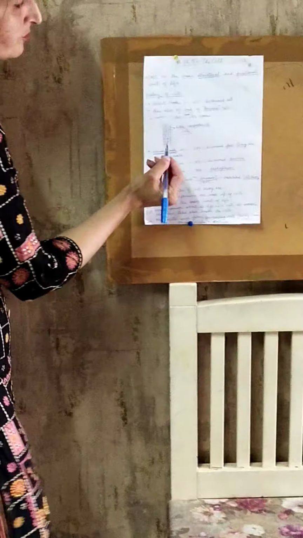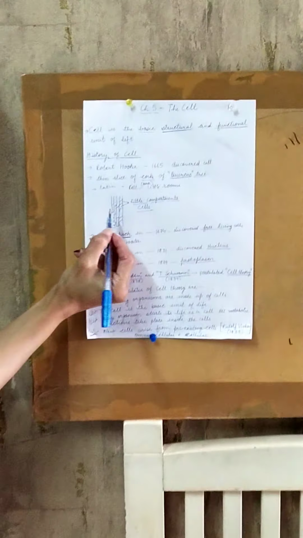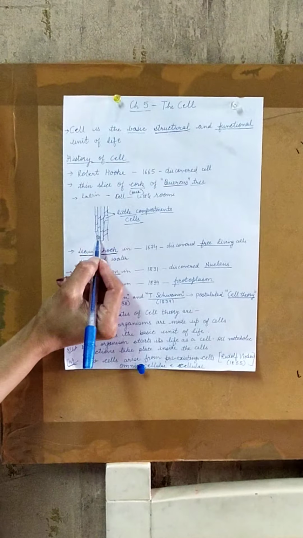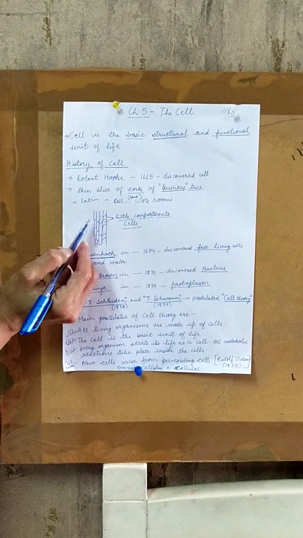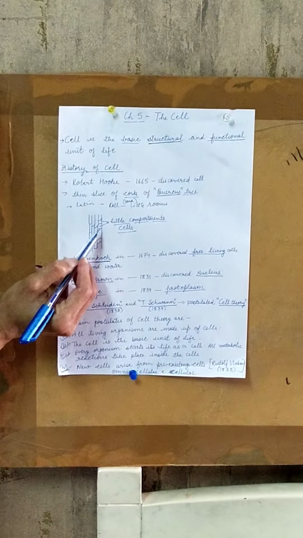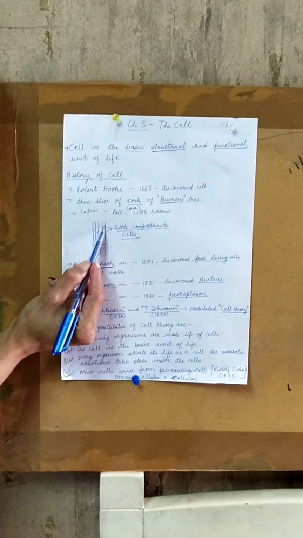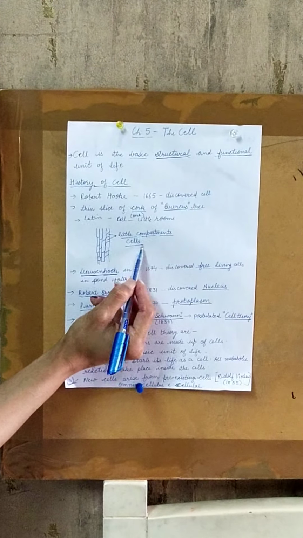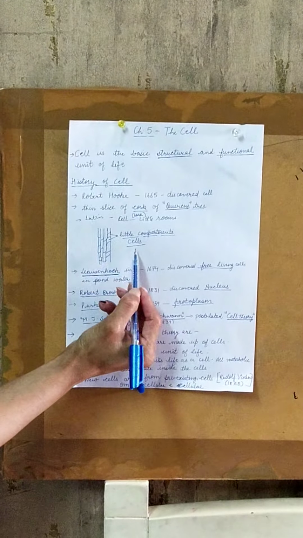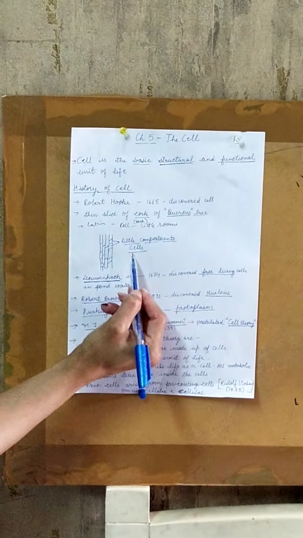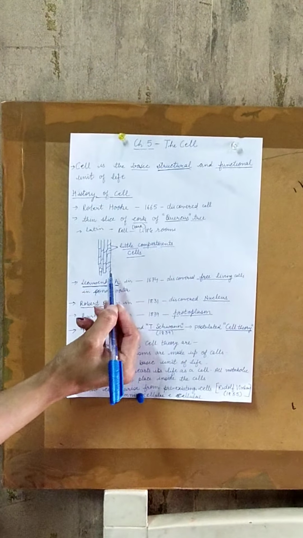He found that the cork looks like a honeycomb-like structure with many little compartments. He called these compartments cells.